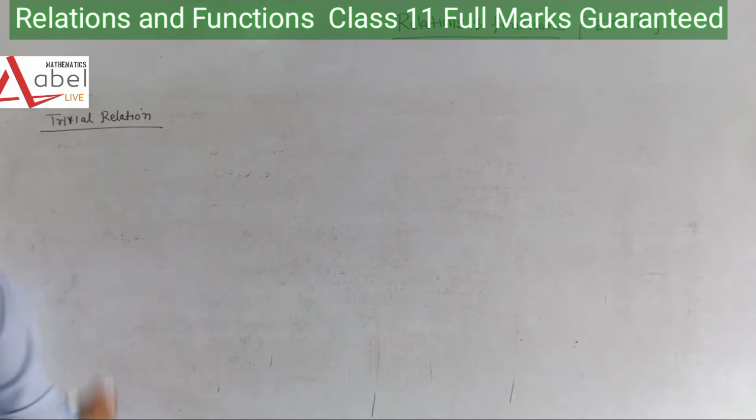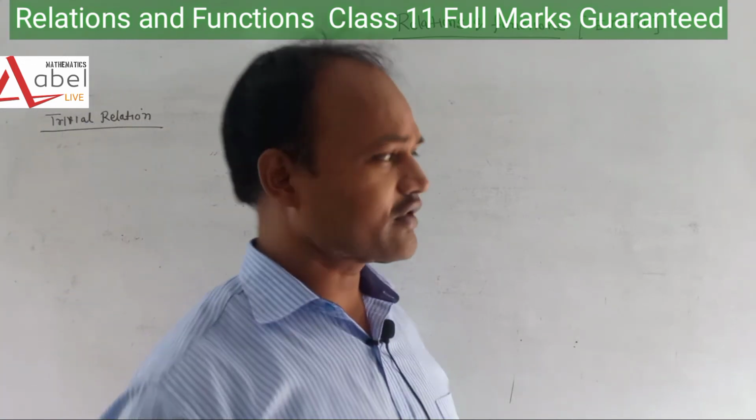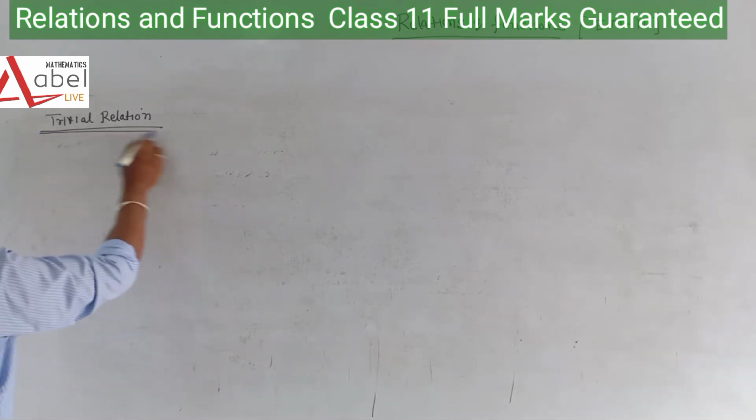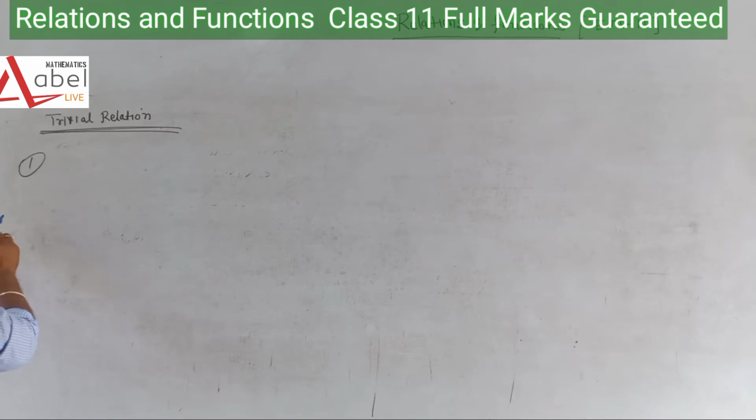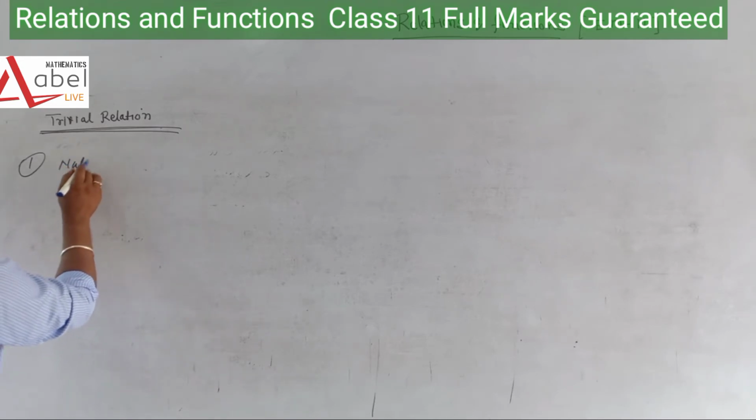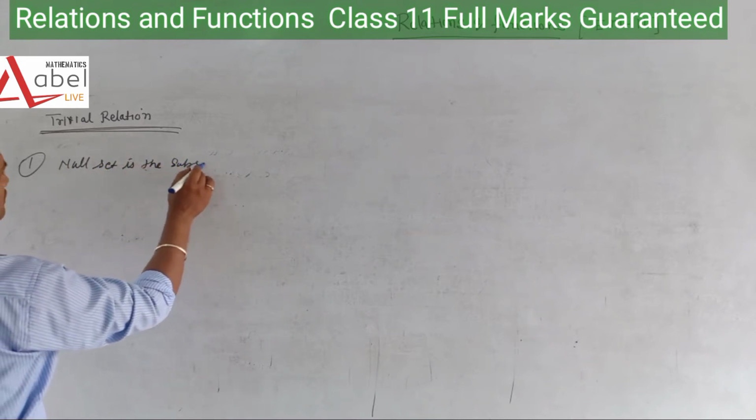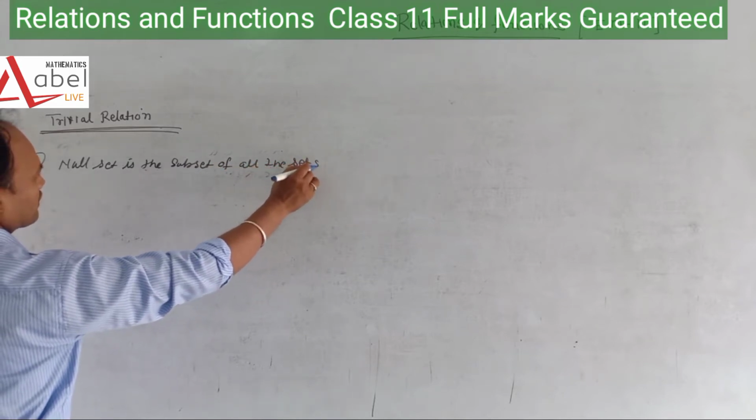Trivial relation. So what is a trivial relation? This is not trivial. When we are saying trivial, it is related to the null set. There are two things to know. Number one, we have to know that the null set is the subset of all sets.